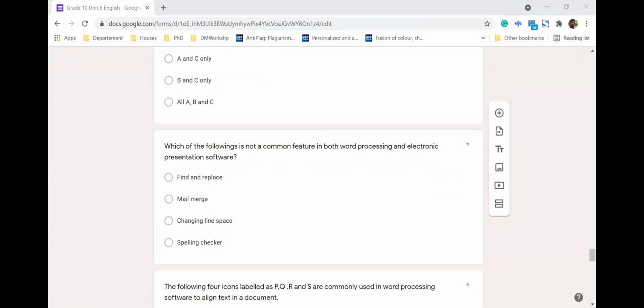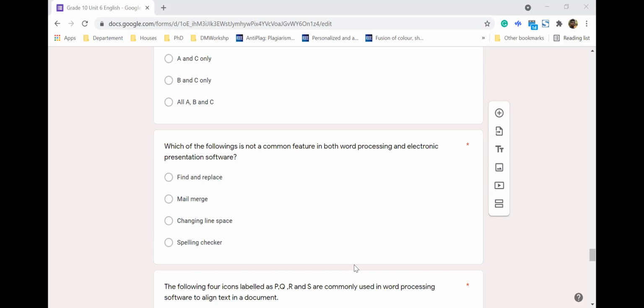So the next one: which of the following is not a common feature in both word processing and presentations? Right, we have not covered presentations yet, but let's see. Find and replace, right? Definitely, I think you can guess find and replace should be there, because you might run into a situation where you need to replace the text.